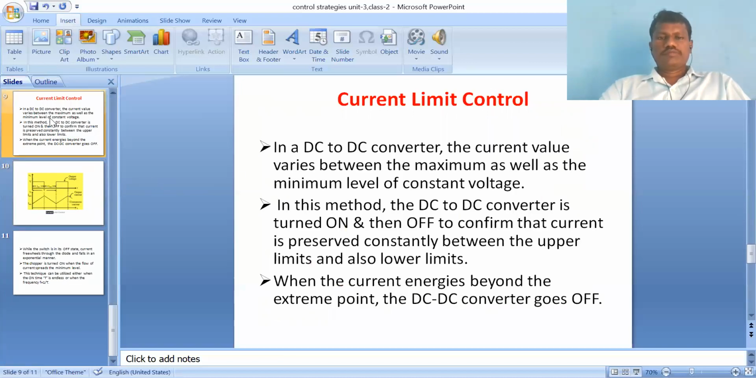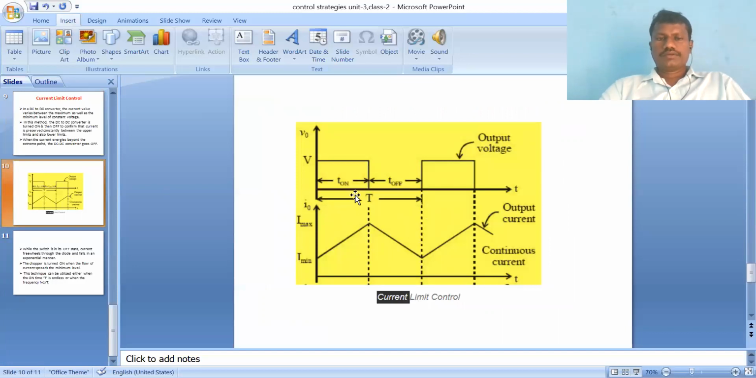Now the current limit control. In current limit control, let us take the waveforms. This is the output voltage waveform and this is the output current waveform. During the turn on period, the output current changes from I minimum to I maximum. During the turn off period, the output current changes from I maximum to I minimum. During these states we get T and T on, and the ratio of these two gives alpha. By taking alpha, we calculate the output voltage.